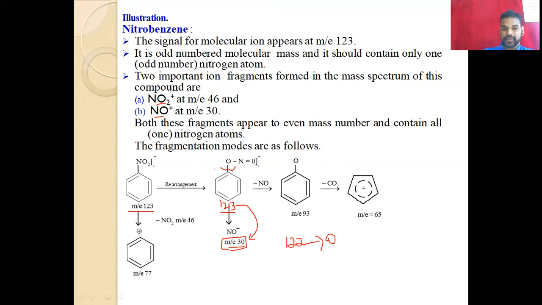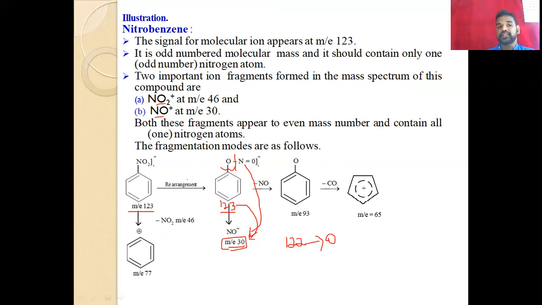And if the break takes place here, then the compound is this one, which also has a molecular mass of 30, because the parent ion has a molecular mass of 123, which is odd. So this is one example.